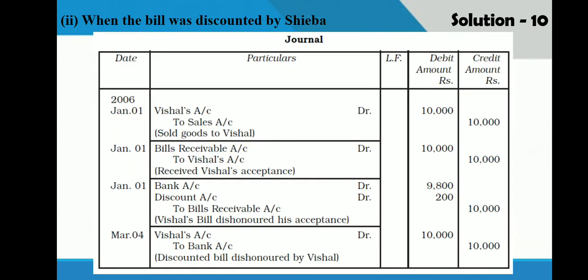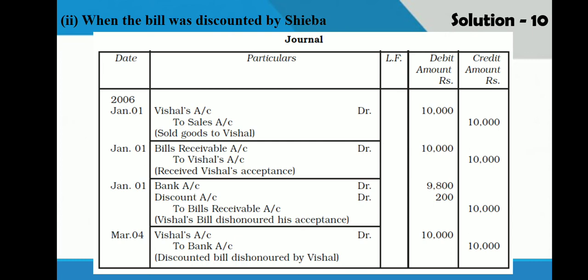Second case, when the bill was discounted by Seba. First two entries are common: Vishal to sales 10,000, bills receivable to Vishal 10,000. Now this bill is discounted on January 1st. So first entry would be bank account debit 9,800, discount account debit 200, to bills receivable 10,000. Now this bill is with the bank because we have discounted the bill. So our bill is with the bank.